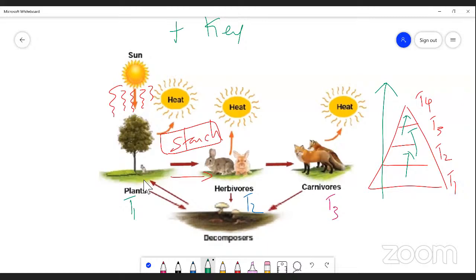So here the energy is transferred from plants to herbivores. After storage and utilization of energy, the remaining energy is transferred to another category of organisms which occupy a particular trophic structure. These carnivores always utilize some quantity of energy, and the remaining energy is also transferred when they are buried under the soil and decomposed.